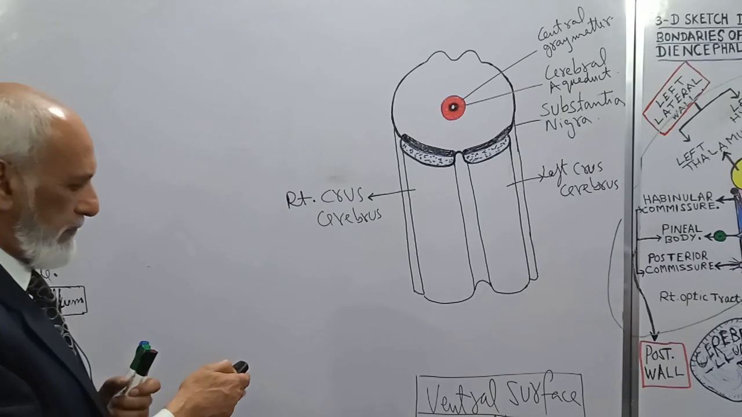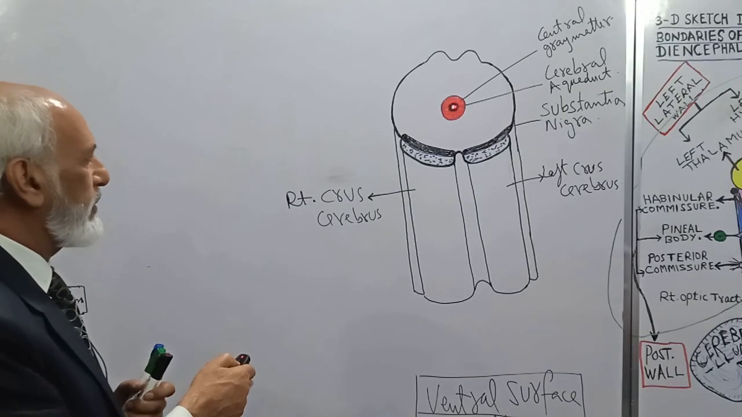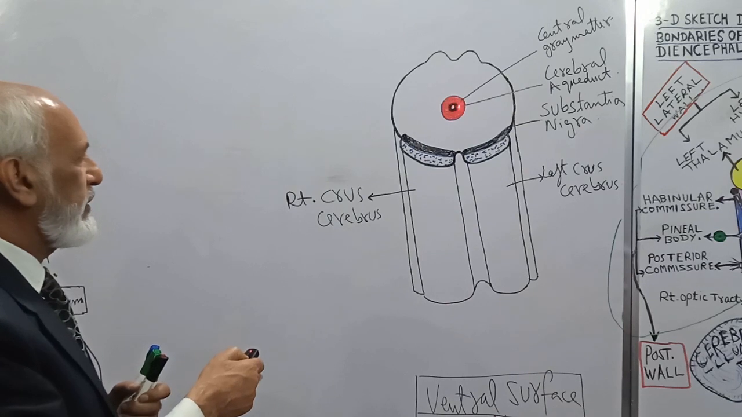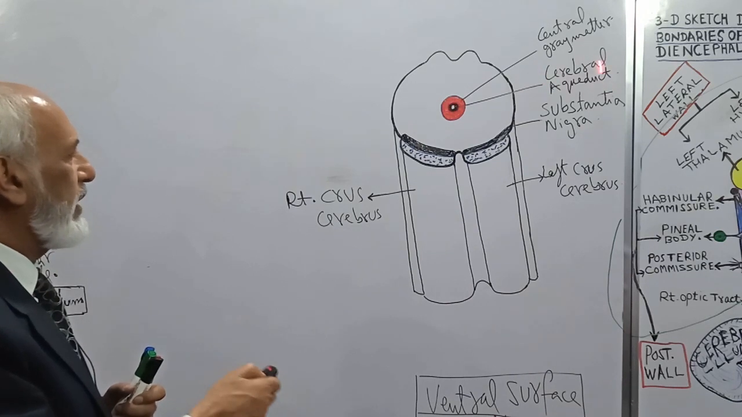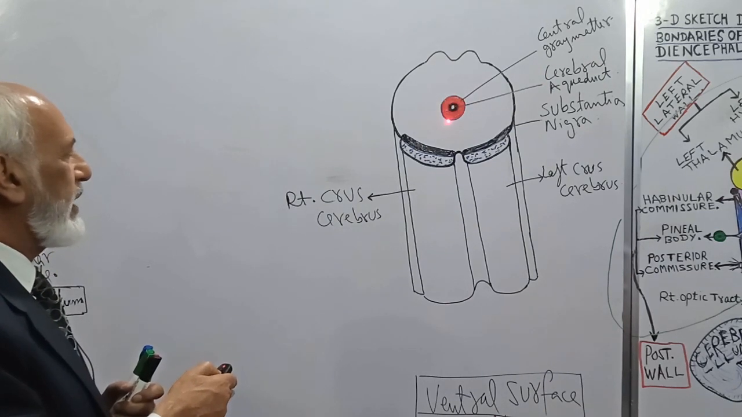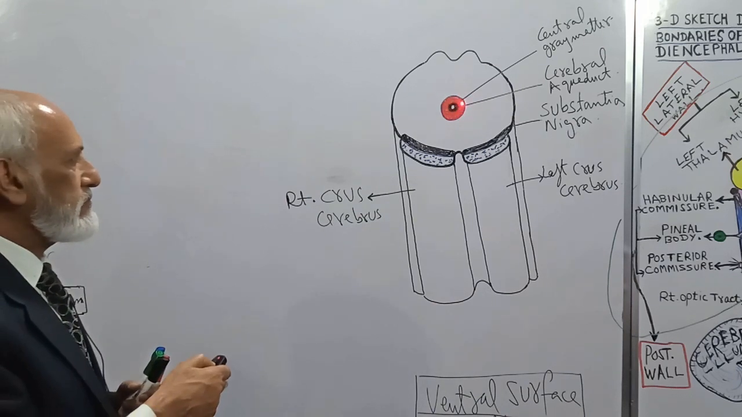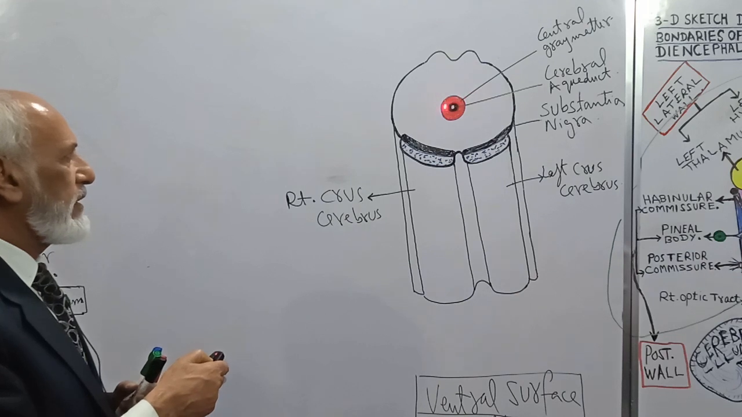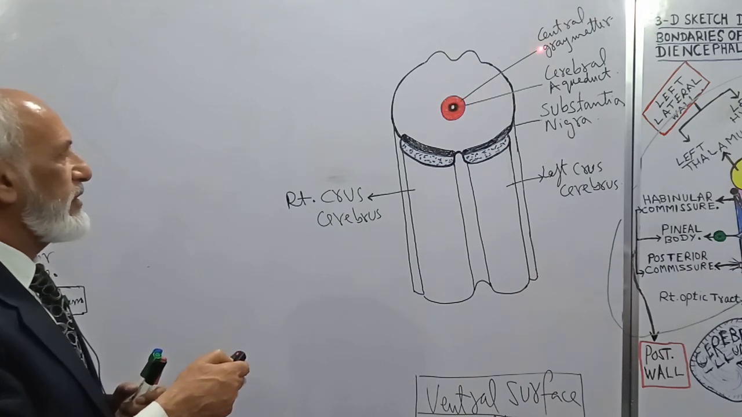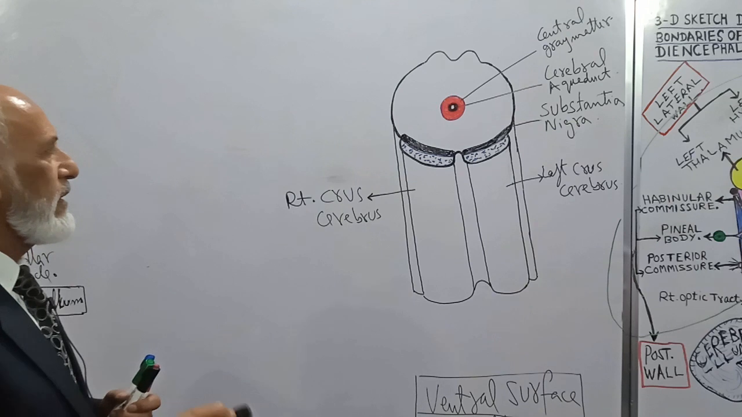So the midbrain, throughout its length inside, is traversed by the cerebral aqueduct, and this cerebral aqueduct is covered by a layer of gray matter around it. This gray matter is known as the central gray matter.